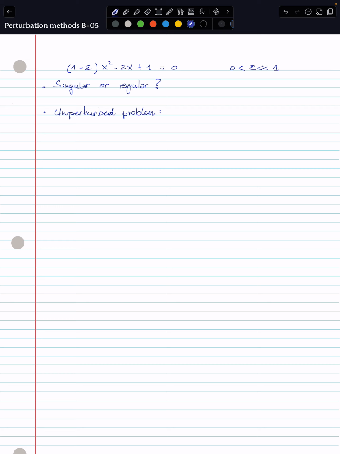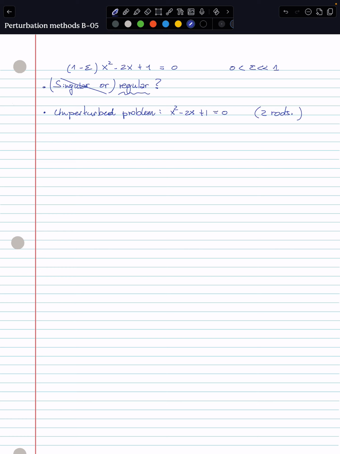The unperturbed problem is what you get when epsilon is equal to 0. This is x squared minus 2x plus 1 is equal to 0. It has two roots. So does the perturbed problem. So the perturbation is regular in this case, right? Because the unperturbed has two roots too.